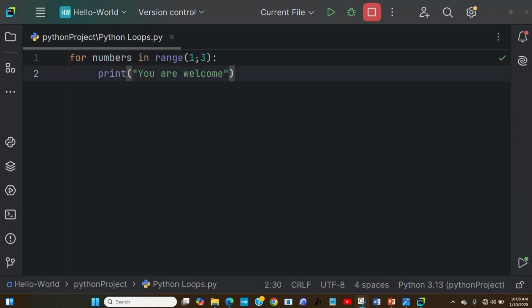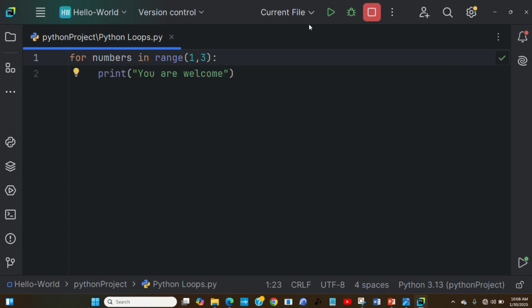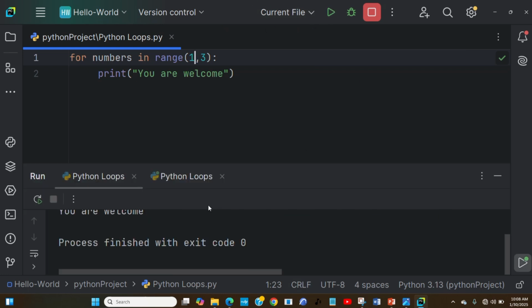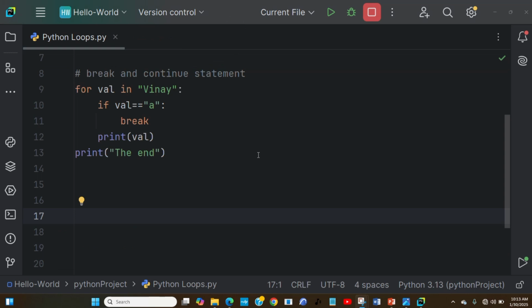Another thing we can see here is that for number in range, we can specify where we want the starting point and where it will end. If I say from 1 and then 3, it means it's going to print just twice, right? You see that this is you are welcome, you are welcome. Because I've specified the range that you start from 1 and go to 3, it should print twice. It is one less. We saw that when we were dealing with lists, which I explained in the previous class.